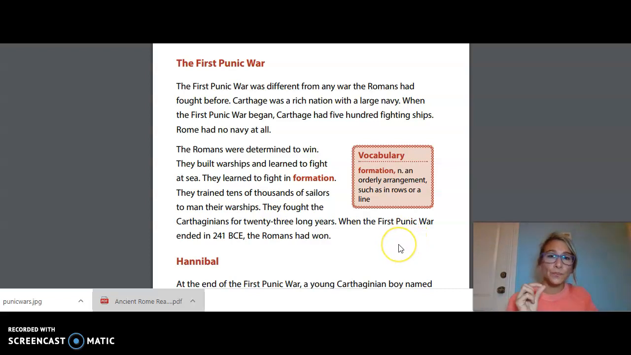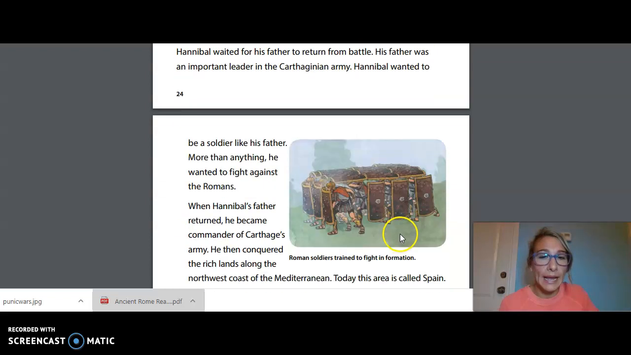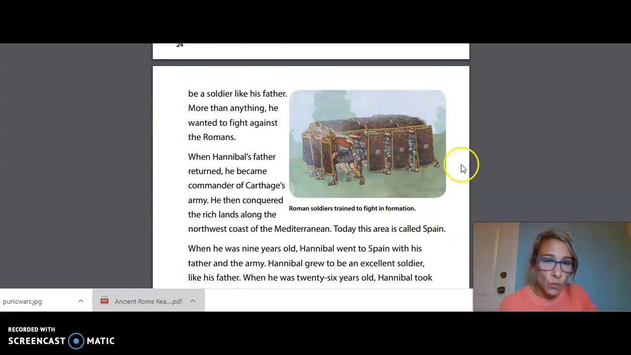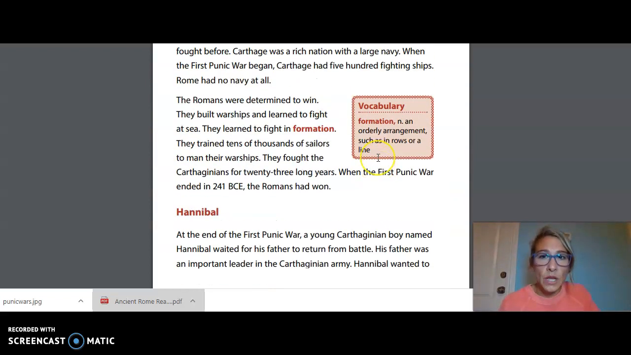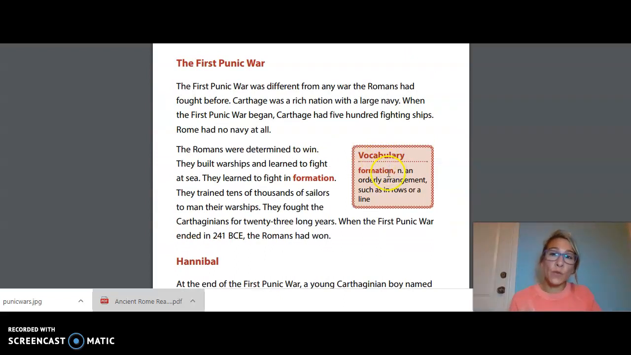Okay, so formation. They learned to fight in formation, an orderly arrangement such as in rows or in a line. And here's a picture of the Roman soldiers in formation. So they had their shields up on all sides, a specific formation to protect themselves. Okay, that's all we're going to read for today in our Ancient Rome unit. I hope you enjoyed your lesson on the First Punic War.